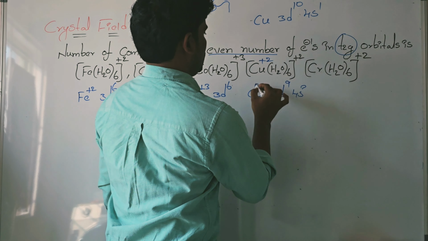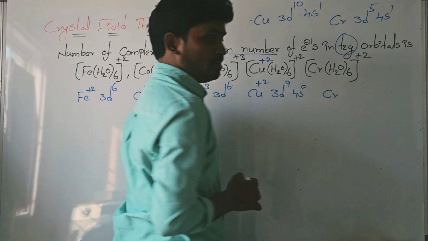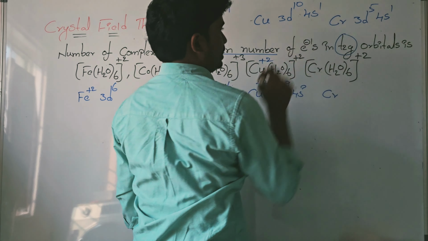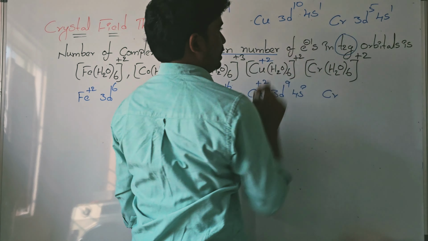Chromium electronic configuration 3d5 4s1. One electron from the s orbital, another electron from the d orbital. Chromium oxidation state plus 2, so 3d4 4s0.